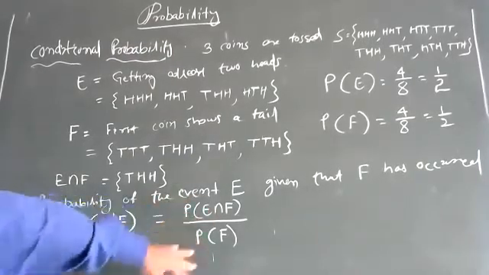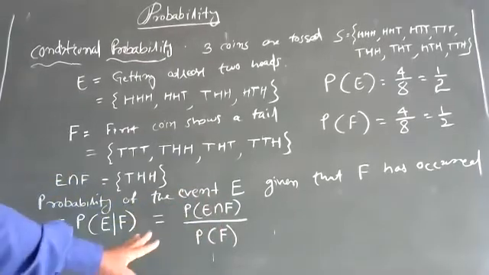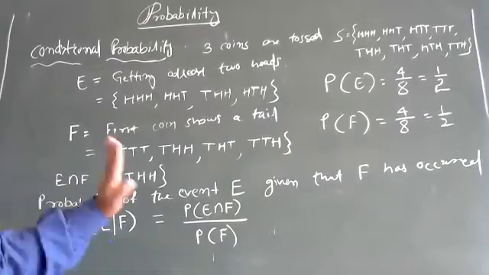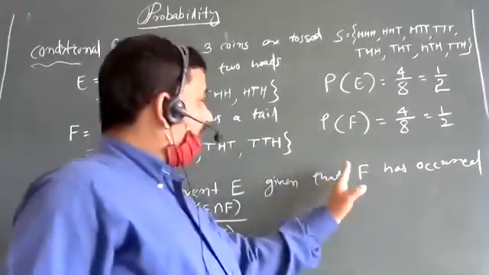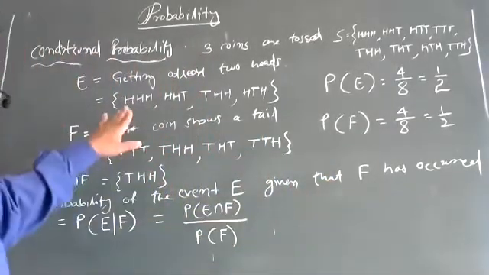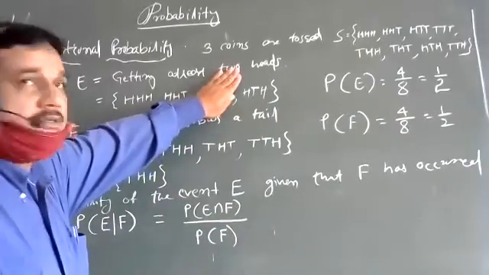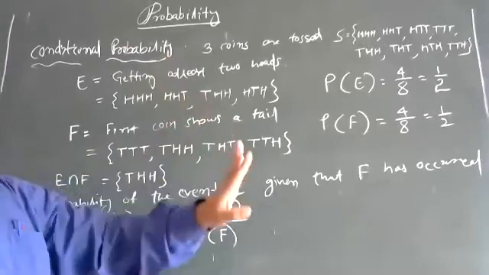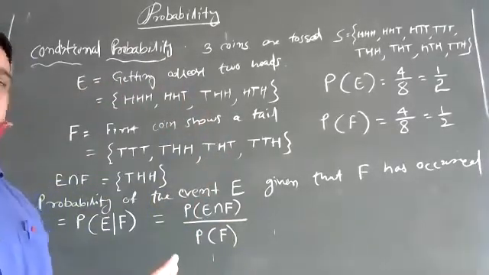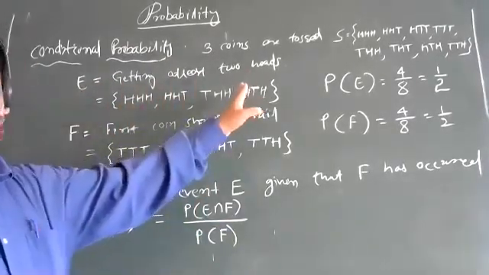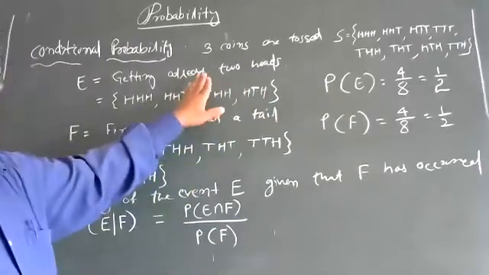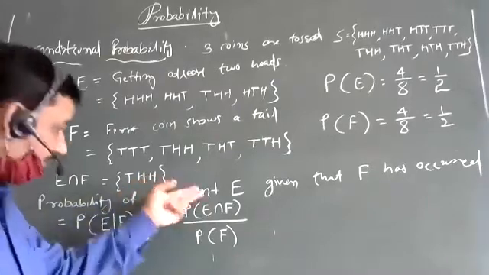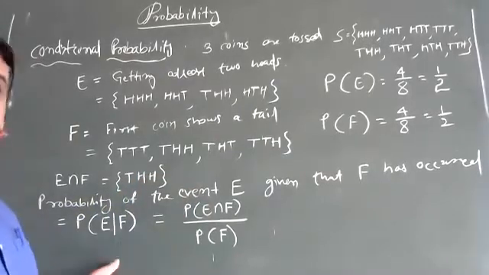I will show you how you will get it. You will derive it. E intersection F by P of F, because F has occurred. You know that THH will come in this event. That's why we have taken THH with respect to the given condition.